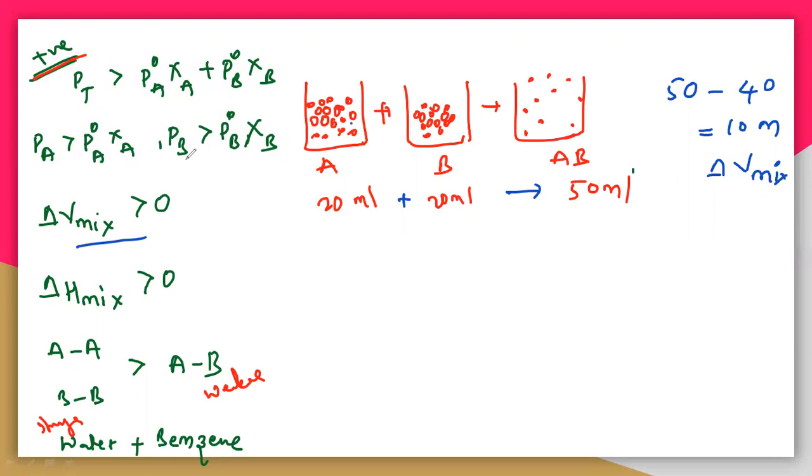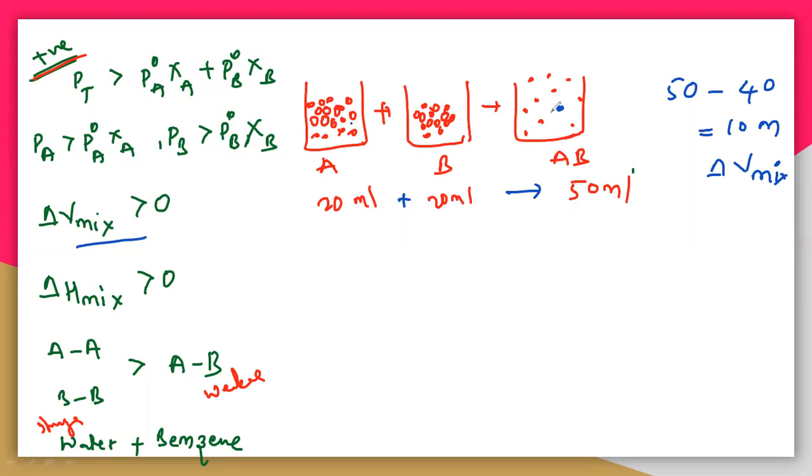So the first point is that the pressure increases. It is a positive deviation from Raoult's law. That means you must get a higher pressure. Why are you getting the excess amount of pressure? Because here the A comma B interactions are weaker, so the molecules move very freely because there is no force of attraction. The molecules of AB have a high amount of kinetic energy. They have high volume, so they can easily vaporize. They are ready to vaporize because there is no force of attraction with other molecules.